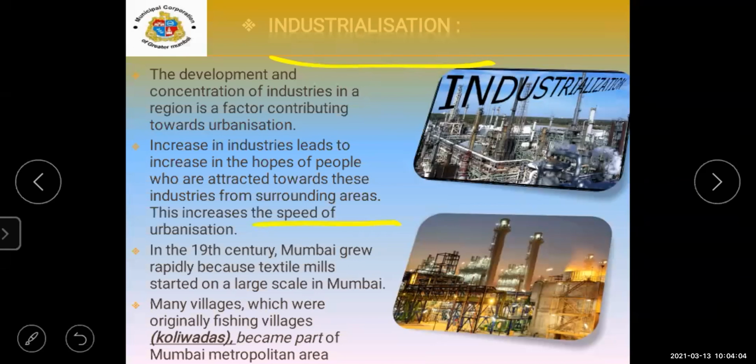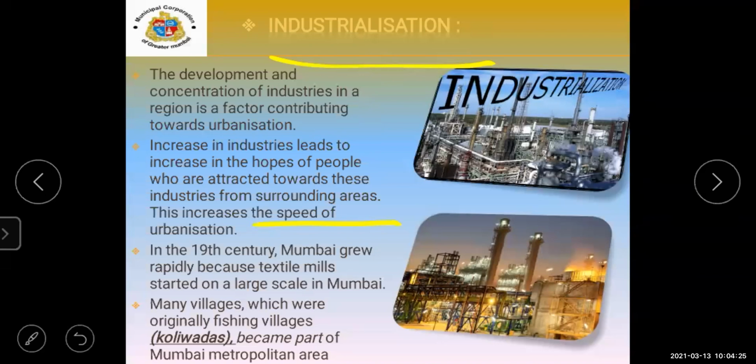Then the people will think they will work in the factories and earn money, and on one side they will give a space for agricultural occupation. So this is the main reason for urbanization.